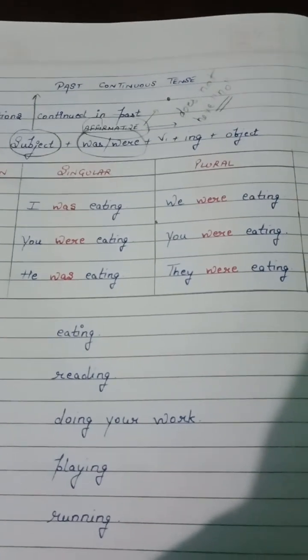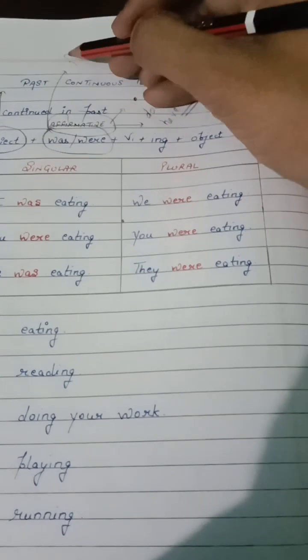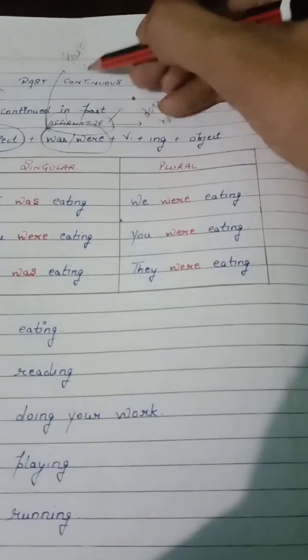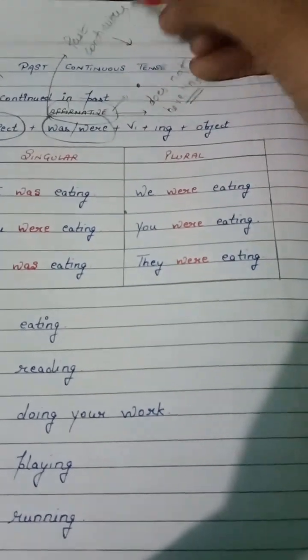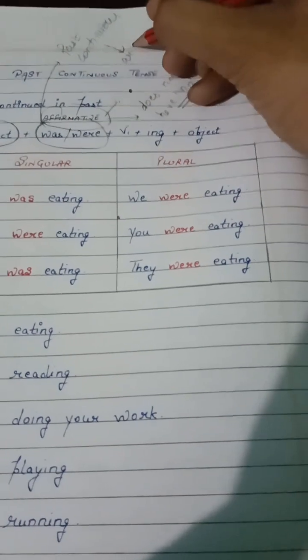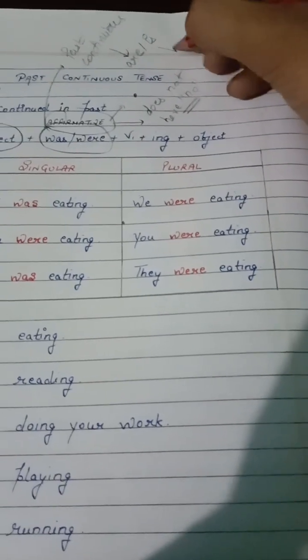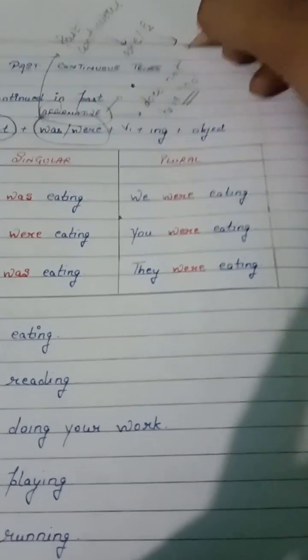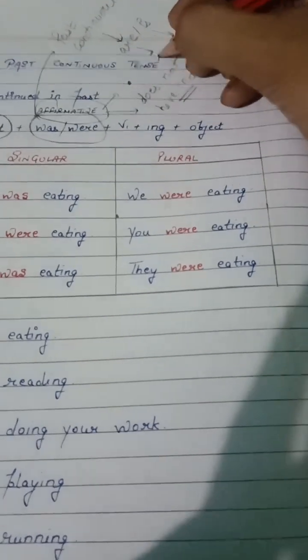Now, was and were are the verbs of past, especially in continuous. These are past verbs of are and is. Is is the present verb of was and are is the present verb of were.